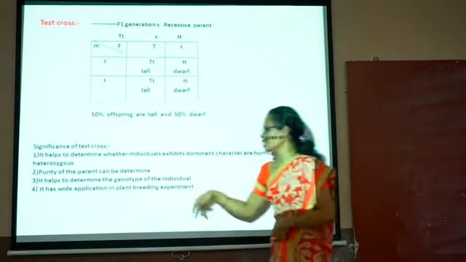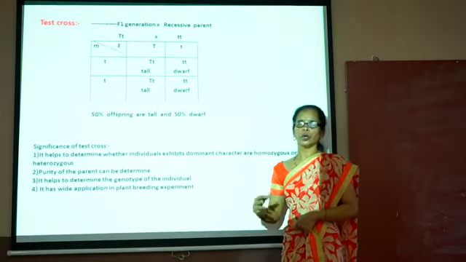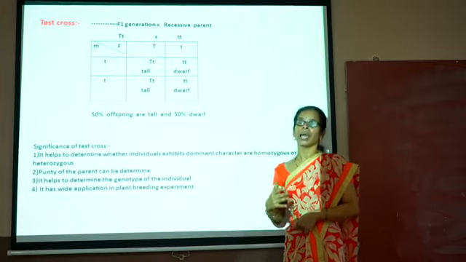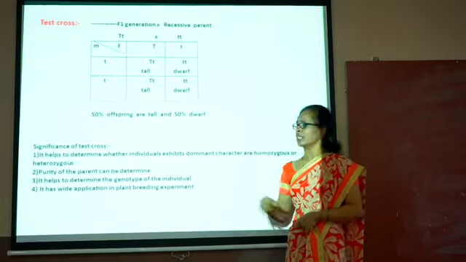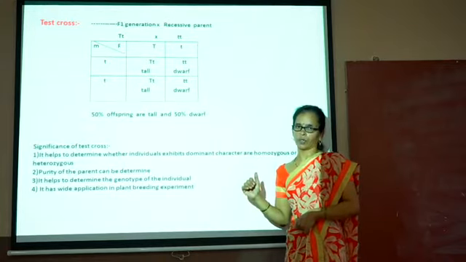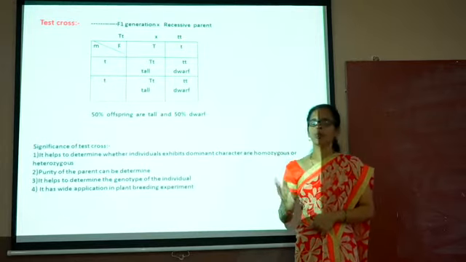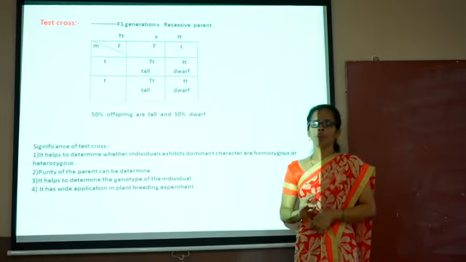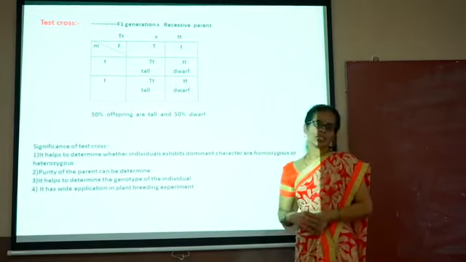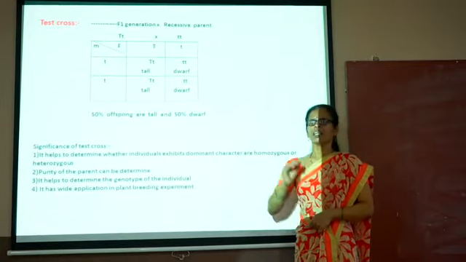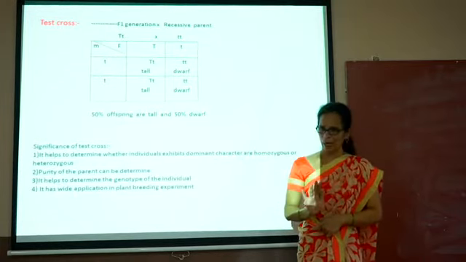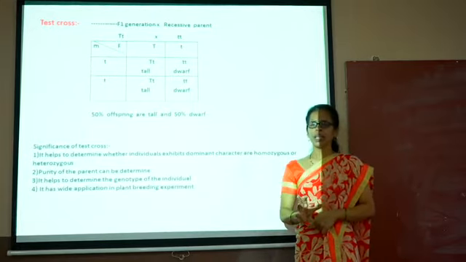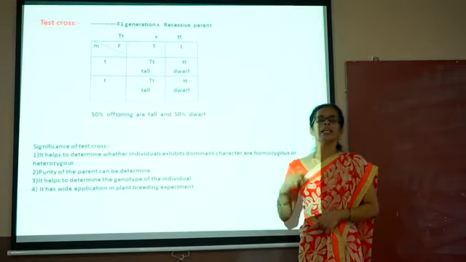Next, it has wide application in plant breeding experiments. As we know, developments take place in plant breeding, and new varieties are coming to the market. For identifying these new varieties, the test cross and back cross are carried out. In this way we get the idea about the dihybrid cross, then we get information about Mendel's three laws, and we also study the back cross and the test cross. Mendel carried out the experiment on a single plant, that is only on the pea plant. He did not study other plants, and due to that there are some deviations in Mendel's law.